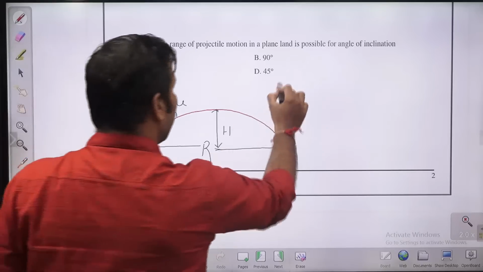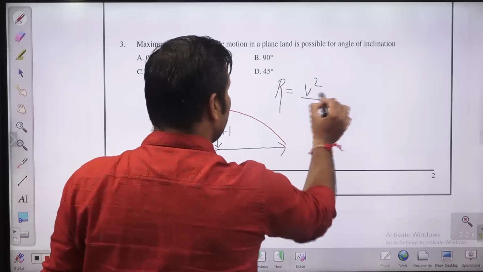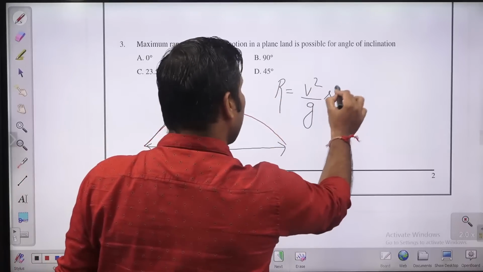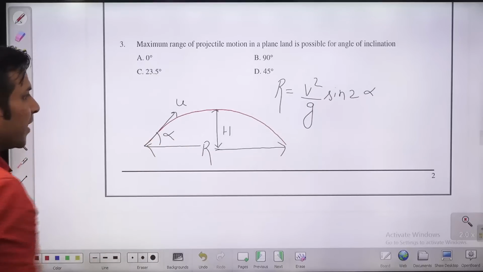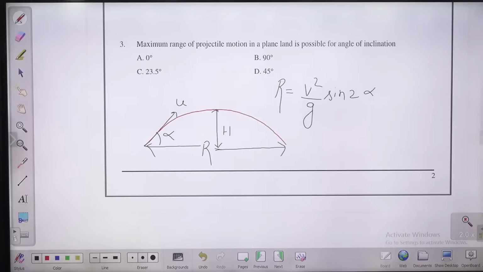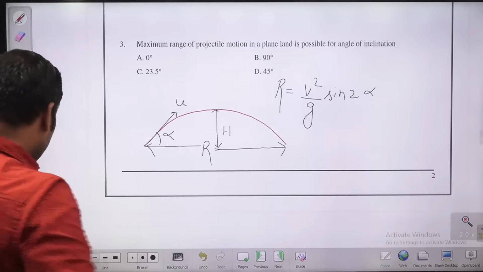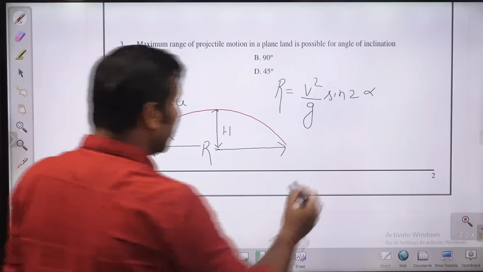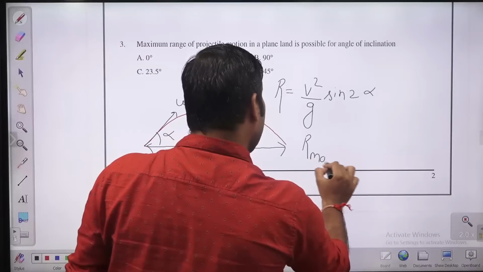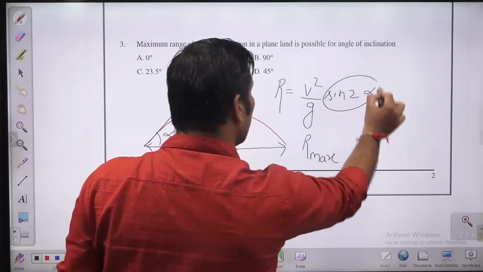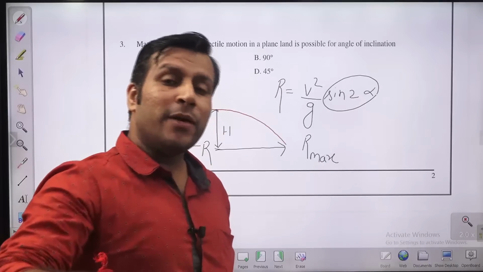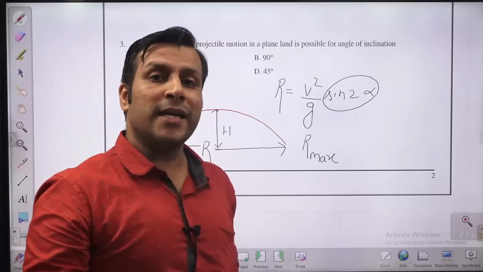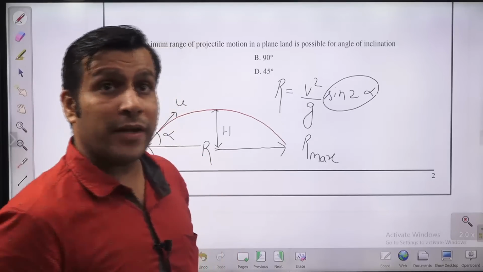Range of a projectile is nothing but V square by G into sine 2 alpha, where alpha is the angle of inclination, guys. So this is range. But what is maximum range, guys? Maximum range you will get if sine 2 alpha is equal to 1. Sine 2 alpha will be equal to 1 when 2 alpha equals 90 degree. It means the angle of inclination is 45 degree.